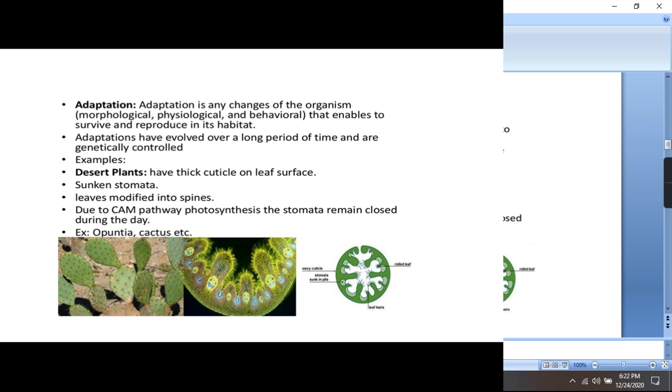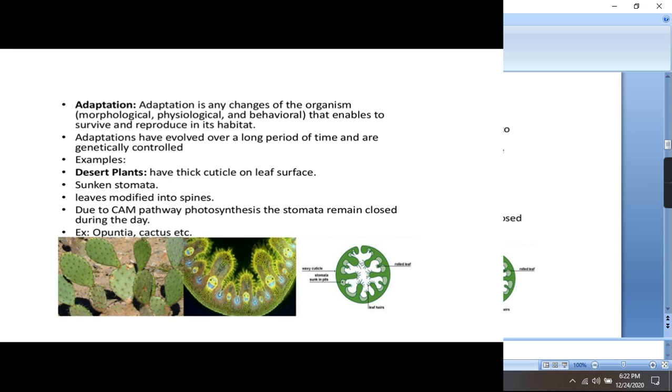There are various adaptations in these cacti. First one is they have a very thick cuticle on their leaf surface, and it will prevent transpiration. Second one is sunken stomata, meaning stomata will be present in deep cavities. Third one, the leaves are modified into spines to reduce the rate of transpiration, and the function of photosynthesis will be carried out by their green stem.